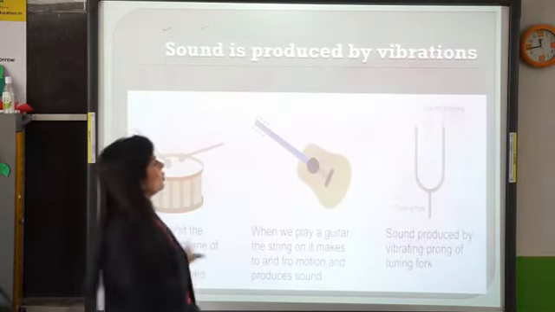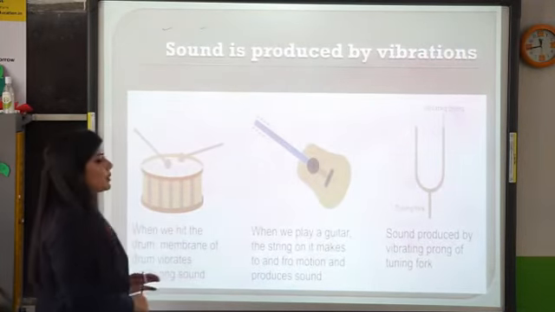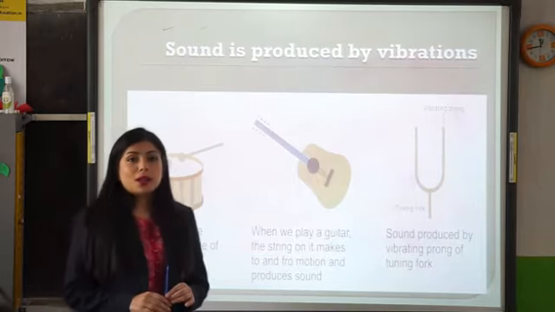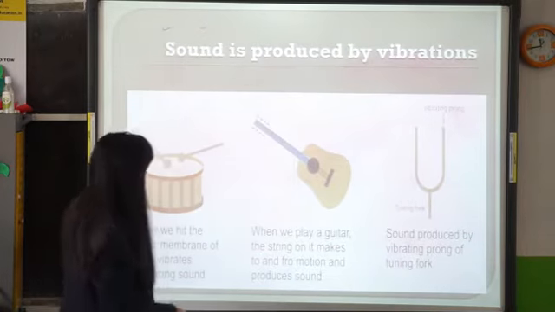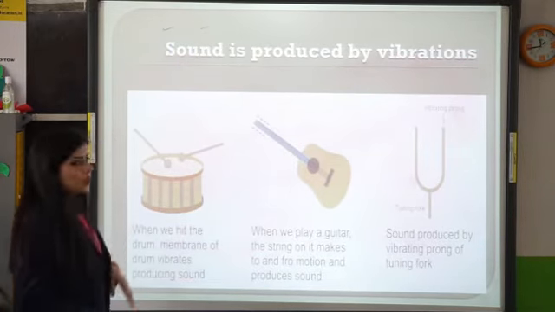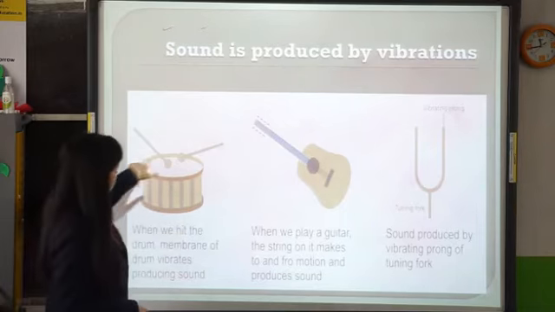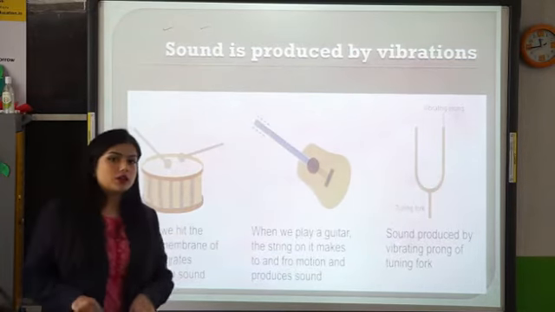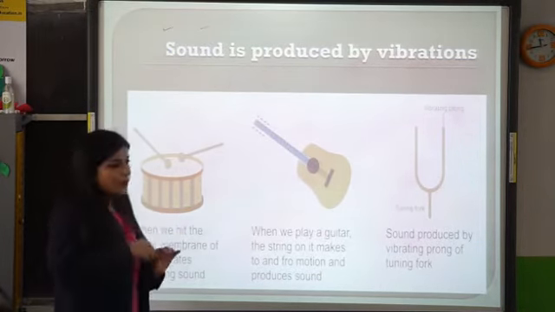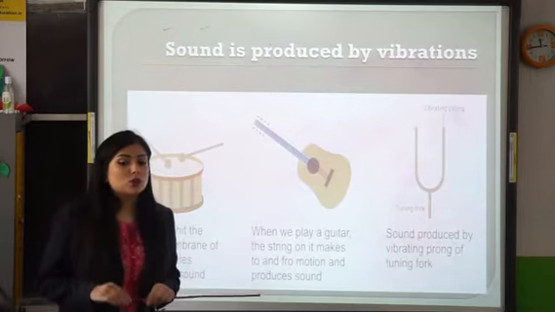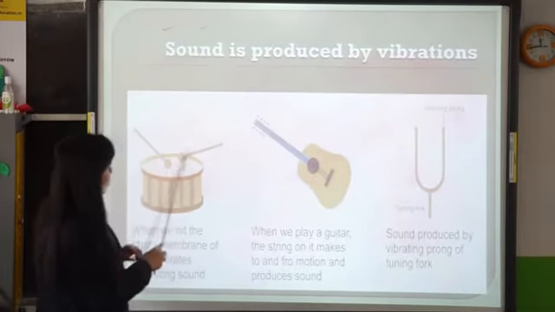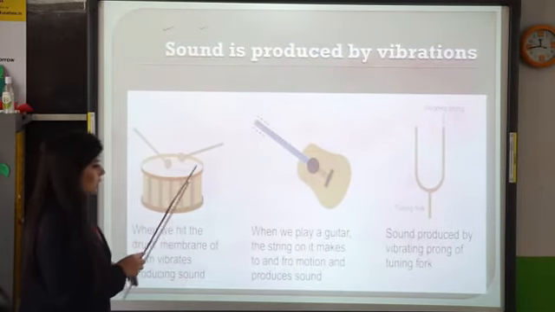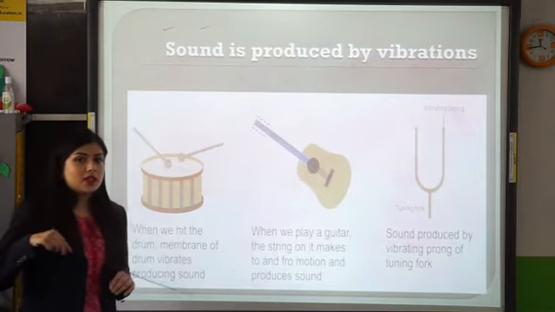Now over here you can see sound is produced by vibration. Like in the first diagram, when you hit a drum, the membrane of the drum, the outer layer of the drum, vibrates. And when the outer membrane vibrates, what happens? The small particles around it also start vibrating.